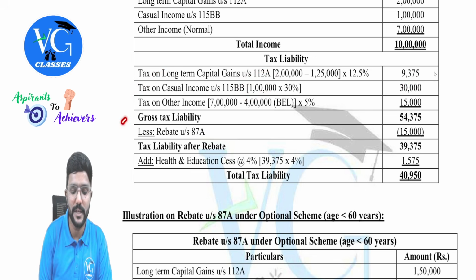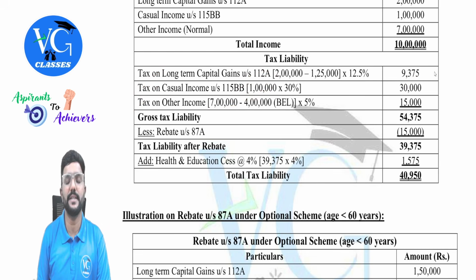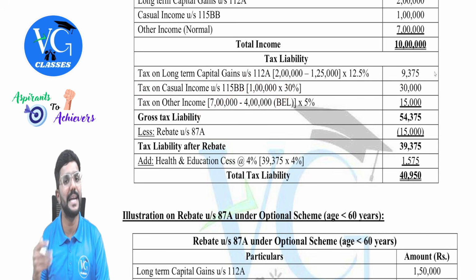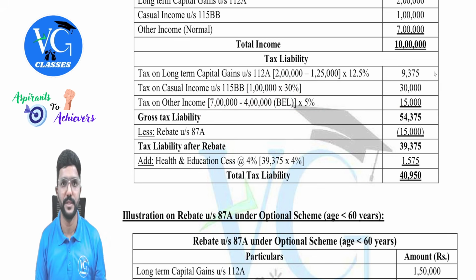Then tax on other income, 7 lakh. The basic exemption limit under the default regime is 4 lakh. BEL stands for basic exemption limit. Remaining 3 lakh is taxable at 5%, guys, so that will give us 15,000. So what is the gross tax liability? 54,375. Can you claim the full amount as rebate?